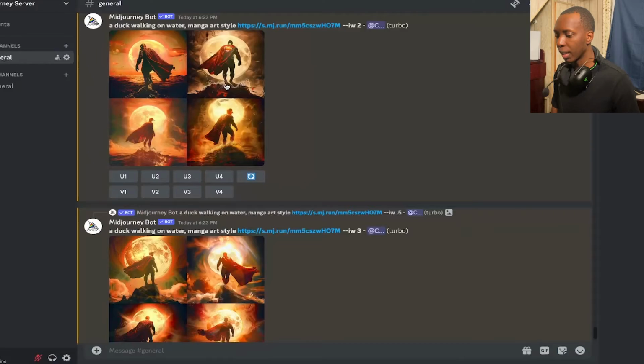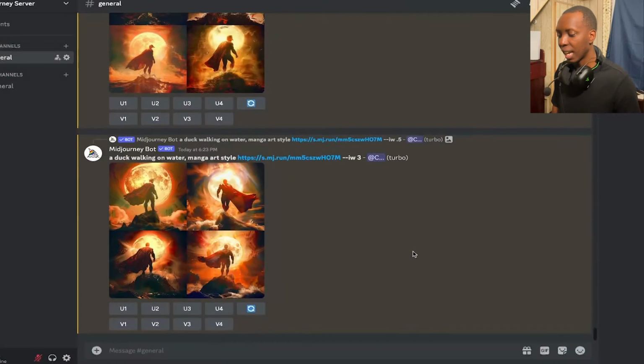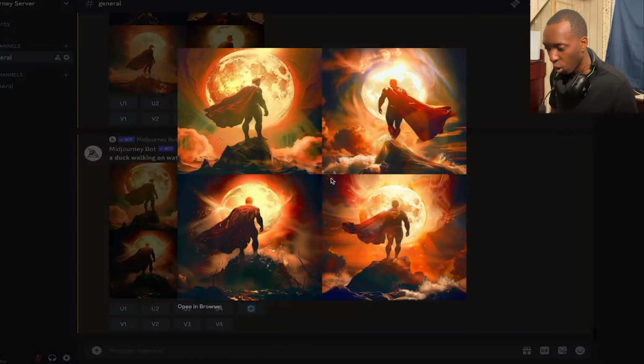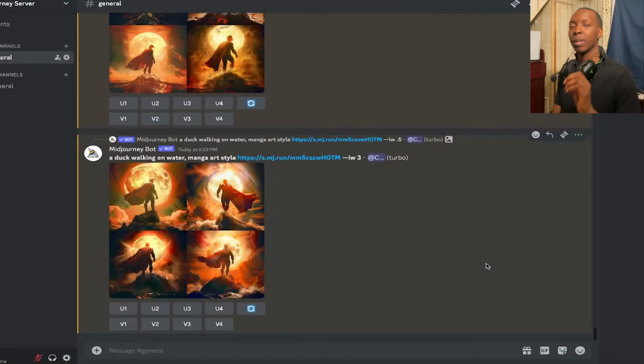But then when you put the weight at 2, well, you see that this one is actually kind of creepy, but you see that the duck itself starts to morph into Superman and water is under its feet. And then when you have the image pretty much take over, there's still some water in here, and I don't know if I see any resemblance of any duck in here, but yeah, that's image weighting.